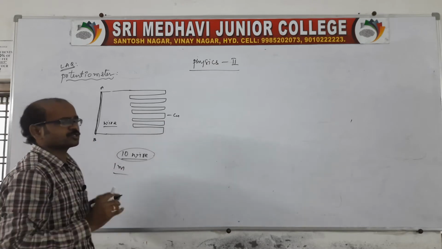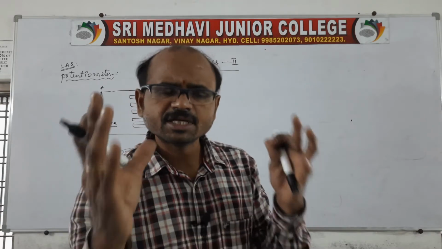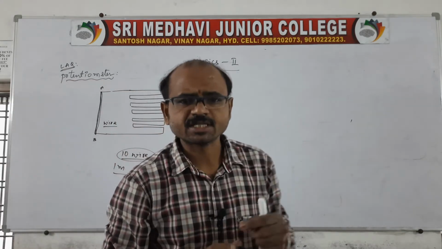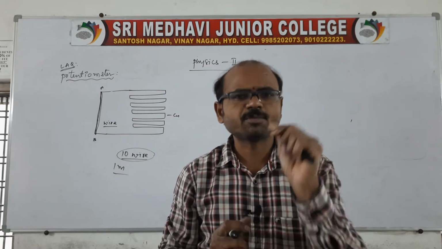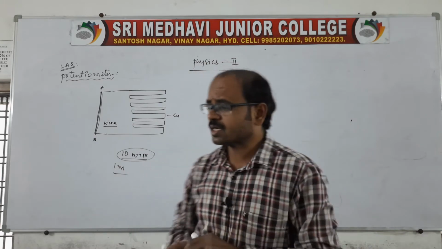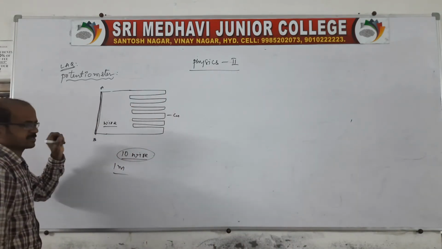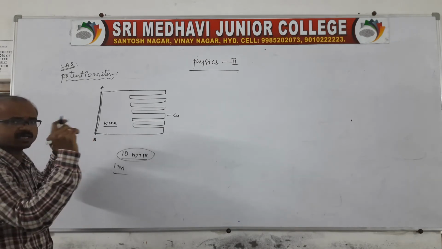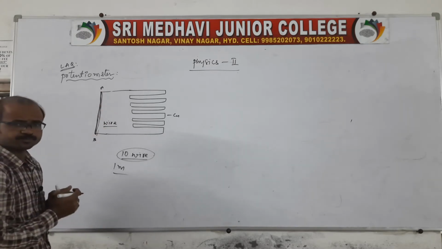That means here the potentiometer consists of a 10 meter wire, or we can say 6, or we can say 8, like it is a bunch. Suppose you see the wires in our house; if you open it, in that also we get a bunch of small copper wires. Like that only, here also in the potentiometer we can stretch 10 wires. Therefore the 10 wires act like a single wire, like a bunch, stretched between the 2 points.